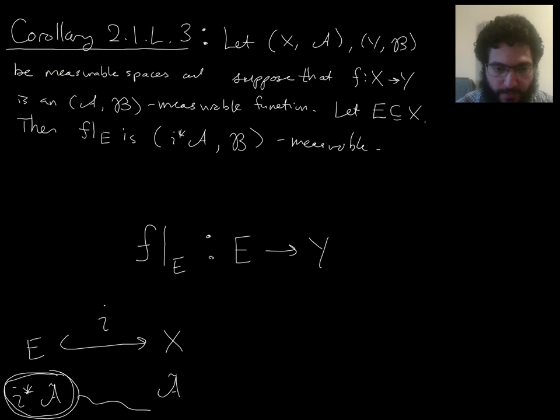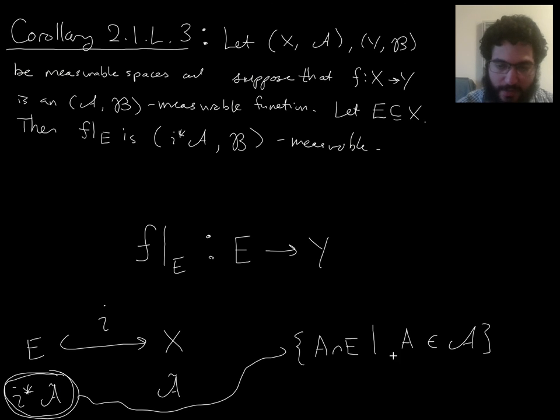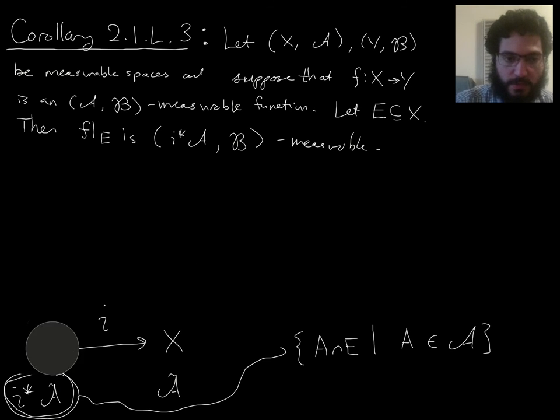And remember, this pullback of A thing is not such a complicated thing. It's the collection of preimages under the inclusion of all the things in script A, right? But when you take a preimage under the inclusion, you're just intersecting with E. So it's just taking the sigma algebra on X and then intersecting all of the measurable sets with E.